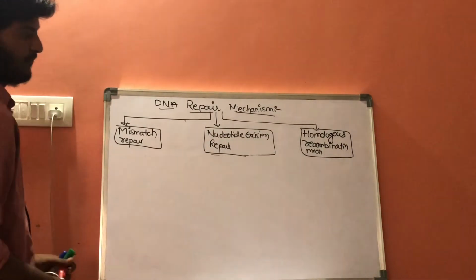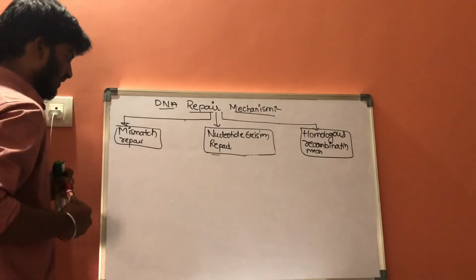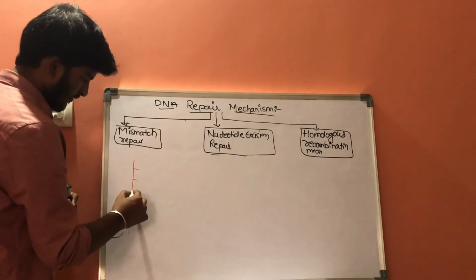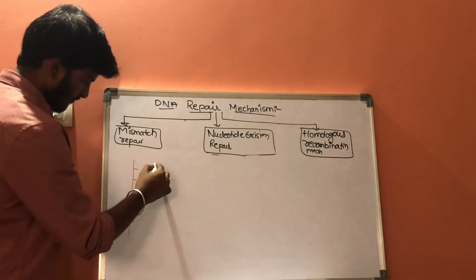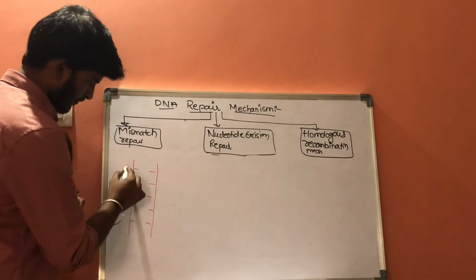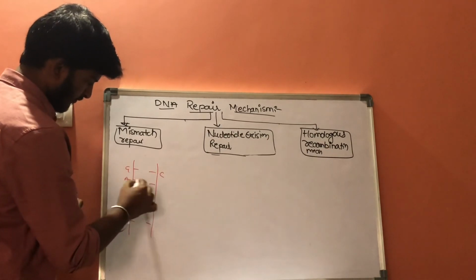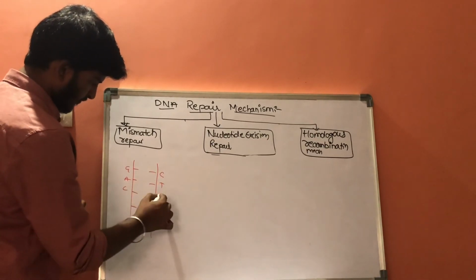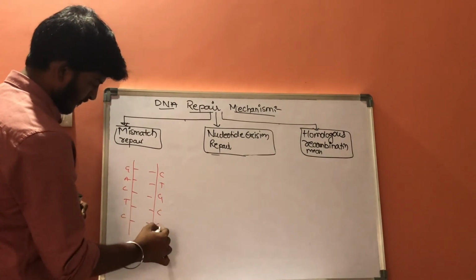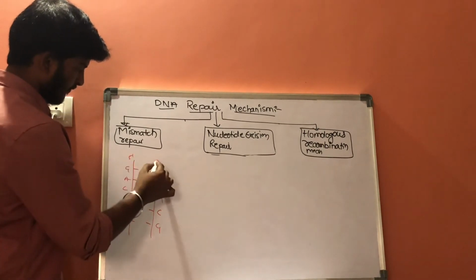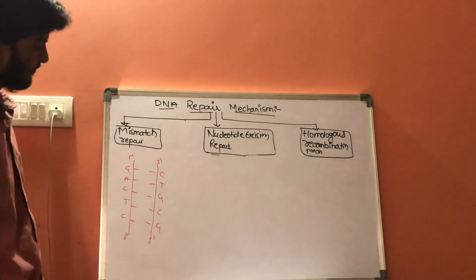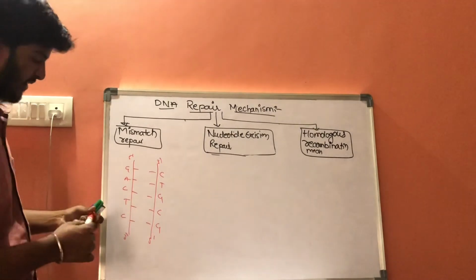Let us consider this is a gene. Let us consider this is normal genetic material.